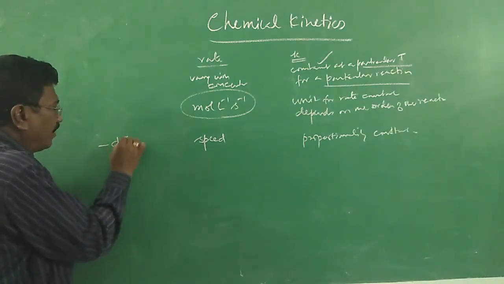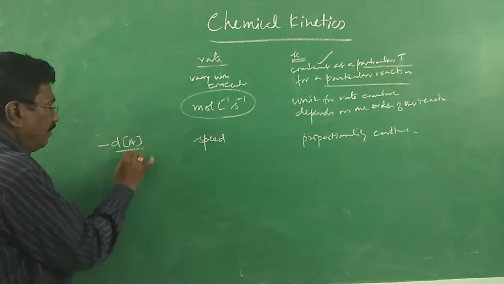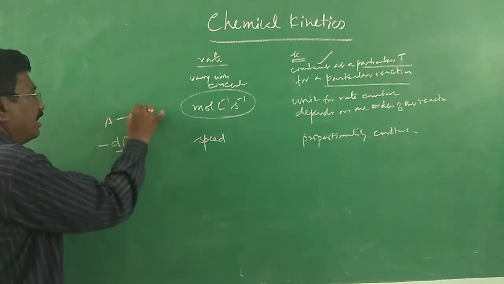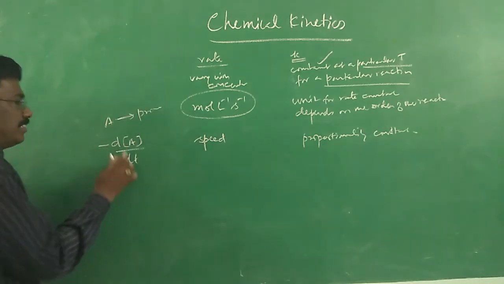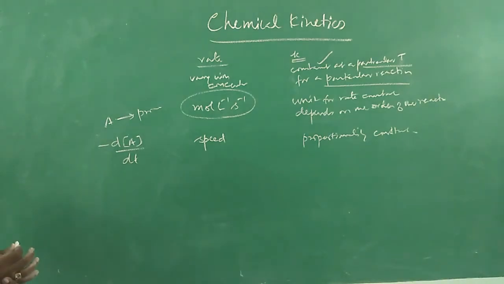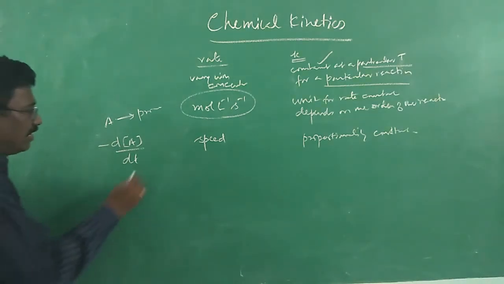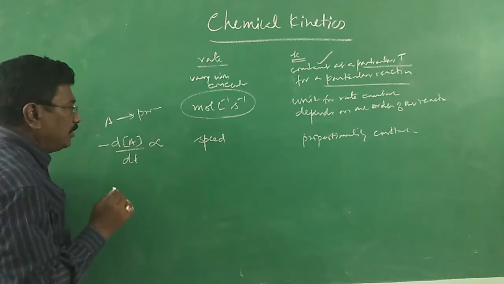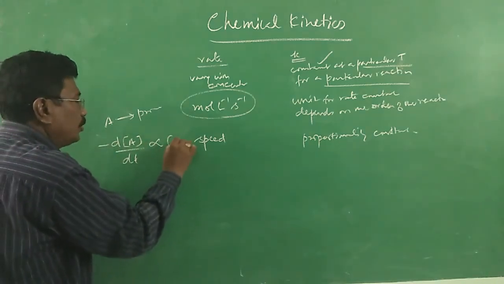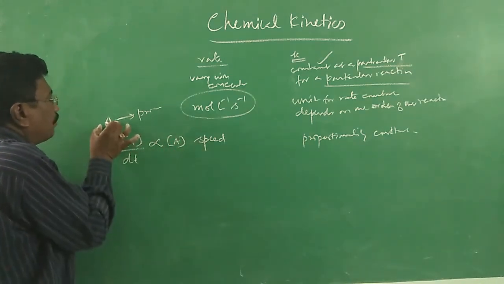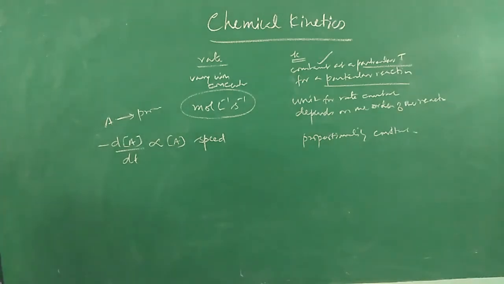It is minus d[A] by dt. For this reaction, it is directly proportional to concentration of reactant. Usually, the rate of the reaction is directly proportional to concentration. Of course, power may vary. Very rarely, it may not depend on concentration, in a zero order reaction.